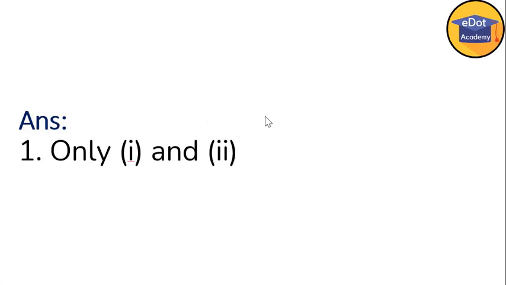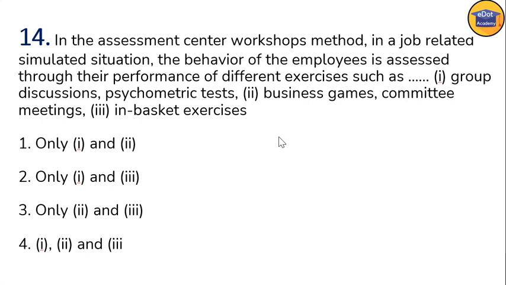Okay. Now moving ahead, next question. In the assessment center workshop method, in a job related simulation situation, the behavior of employees is assessed through their performance of different exercises such as: number 1, group discussion, psychometric test; number 2, business games, committee meetings; and number 3, in basket exercise.